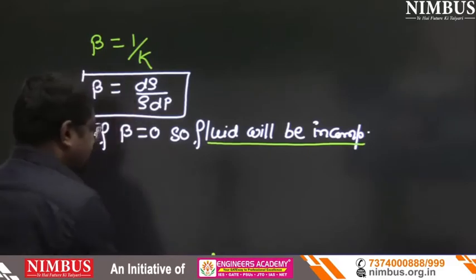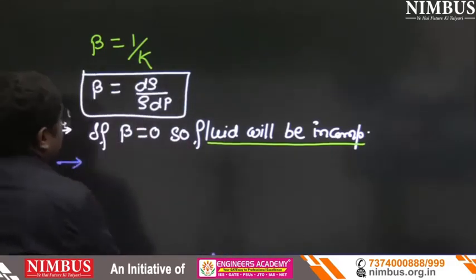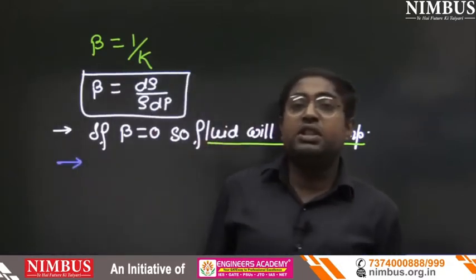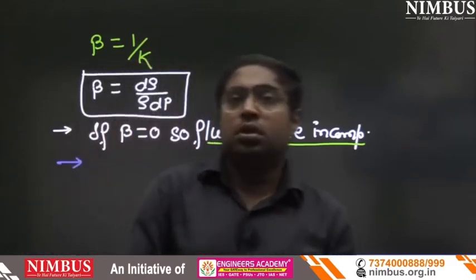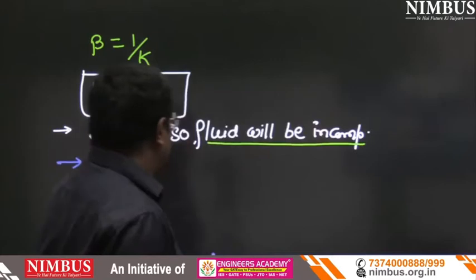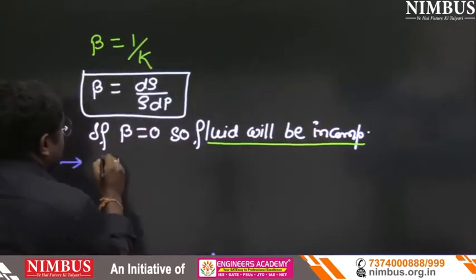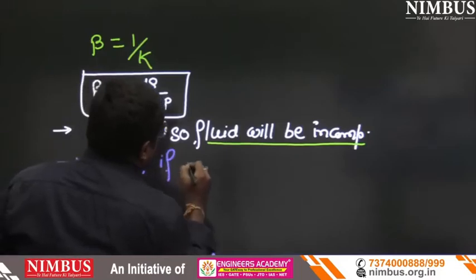Now see the second question. When will β be 0? β will be 0 when dρ is 0, since the numerator will be 0. So can we write β equals 0 if dρ equals 0?